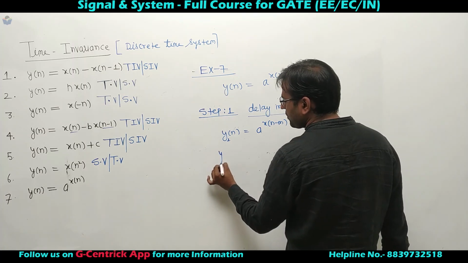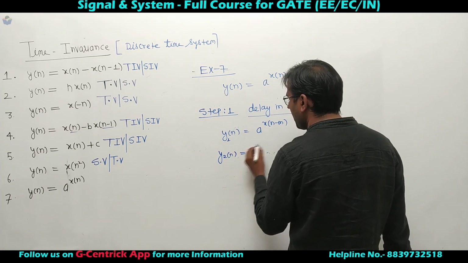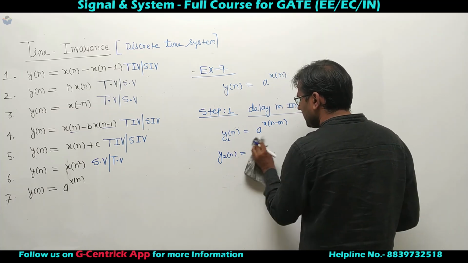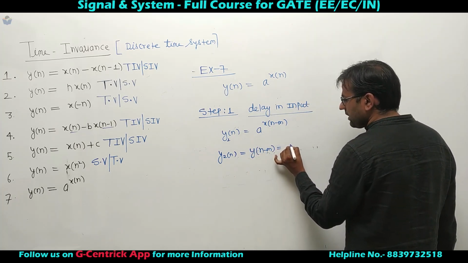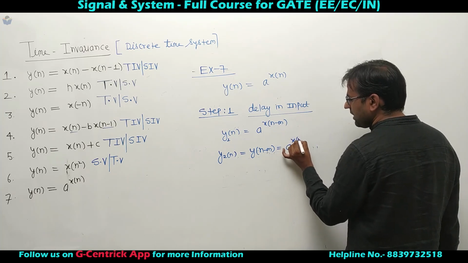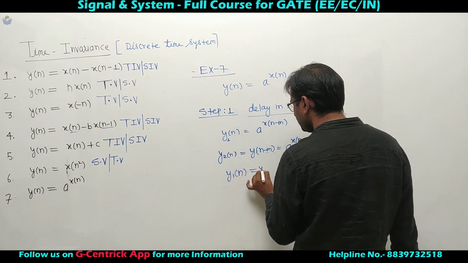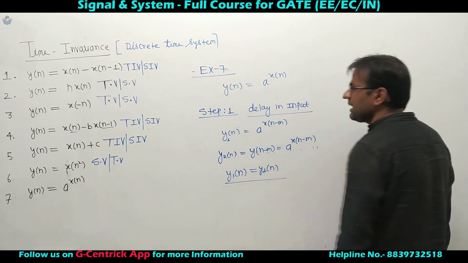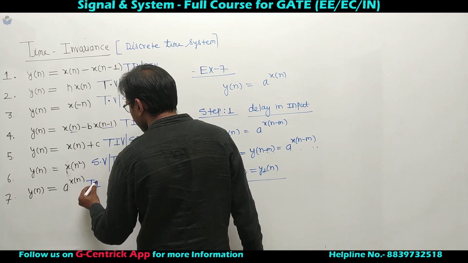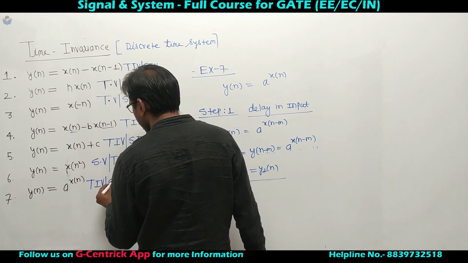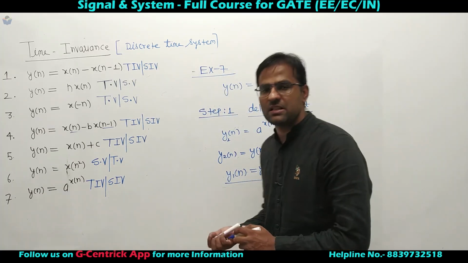If output is delayed, I should say y2 of n equal to, output is delayed, so it is y of n minus m. This is equivalent to a to the power x of n minus m, and these y1 and y2 are equal. Then I can say this system is a shift invariant or time invariant system. So these are the examples to check the time invariance of LSI system or discrete time system.